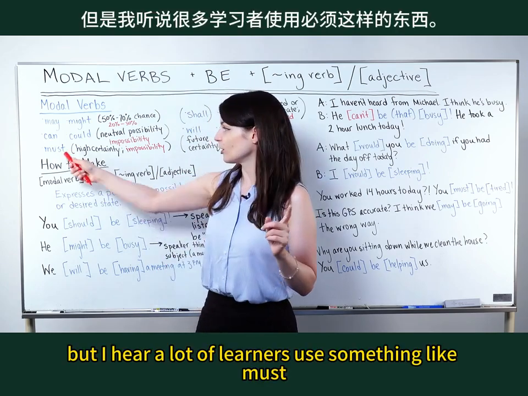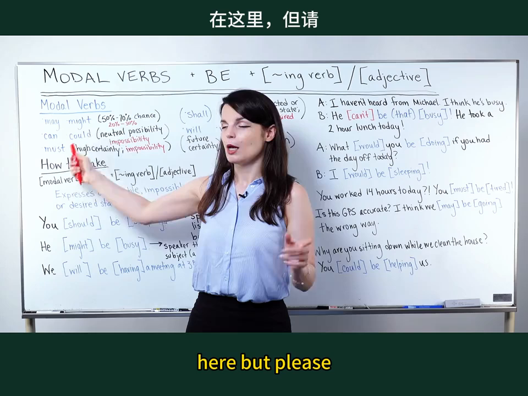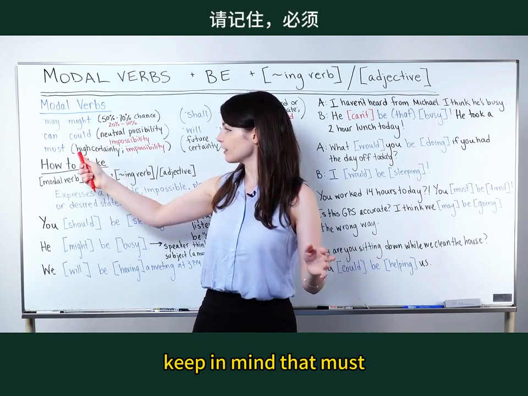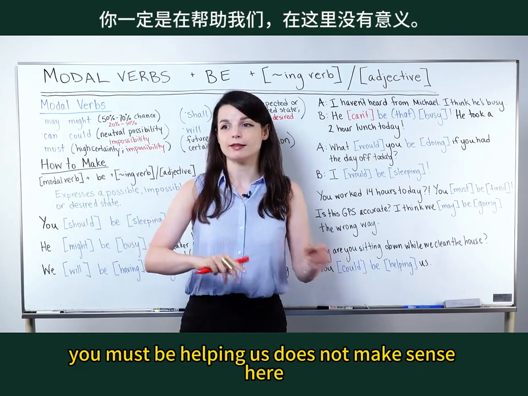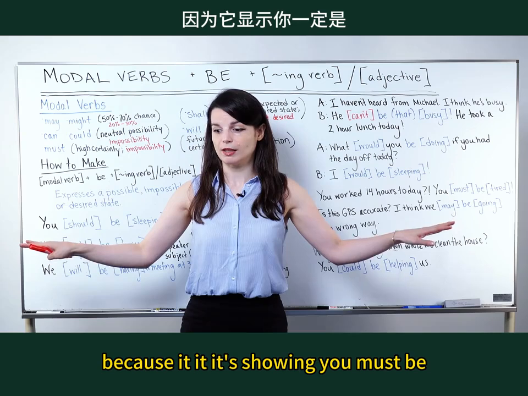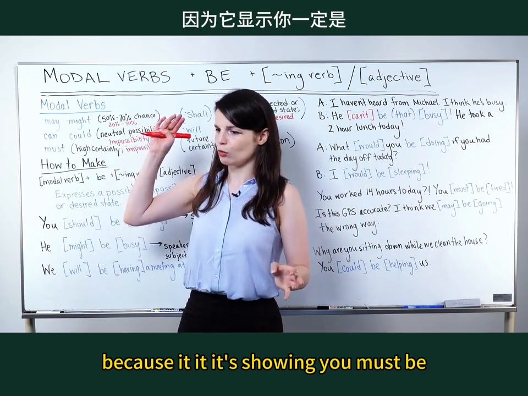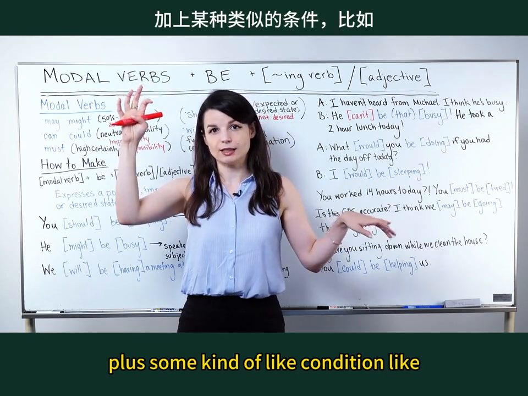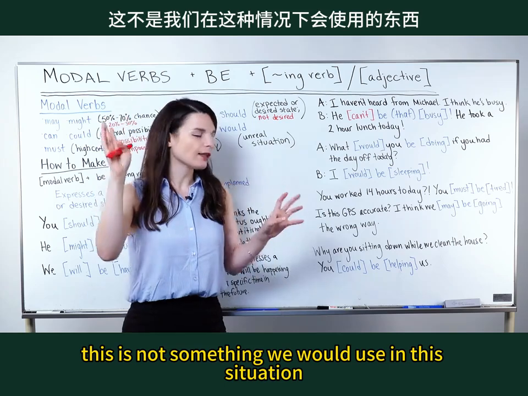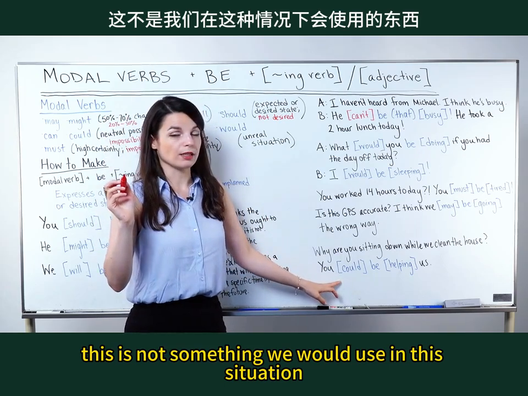But I hear a lot of learners use something like must here, but please keep in mind that must expresses a high level of certainty. You must be helping us does not make sense here because it's showing you must be plus some kind of condition. This is not something we would use in this situation.